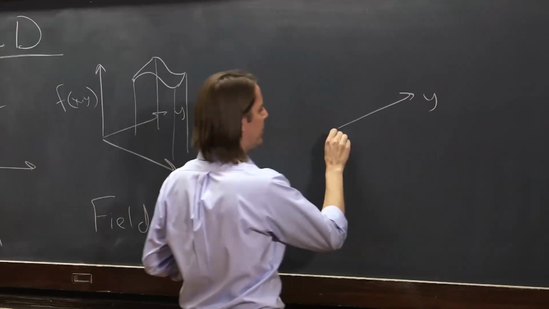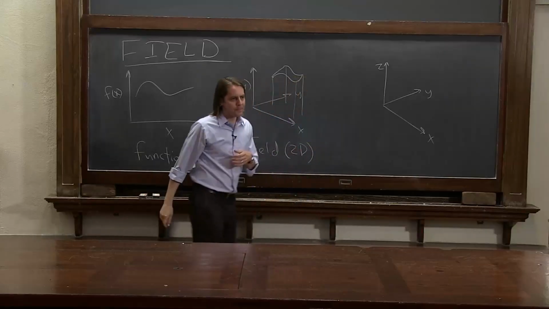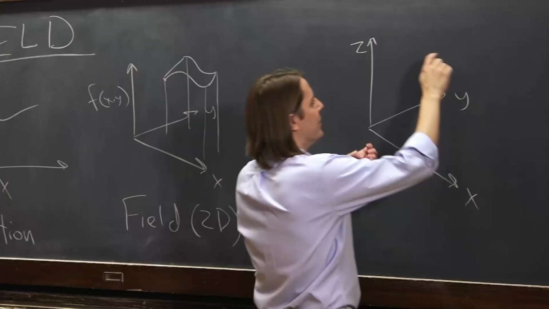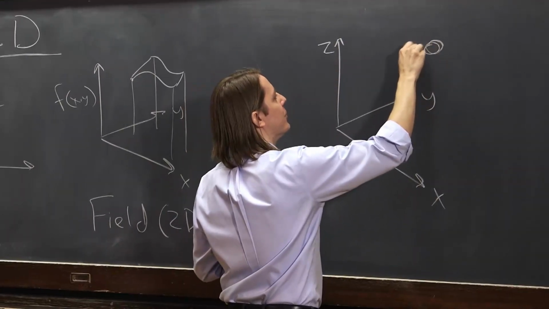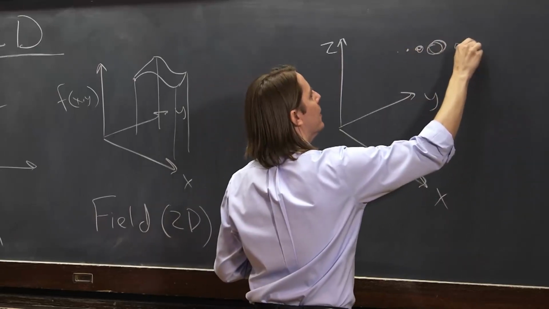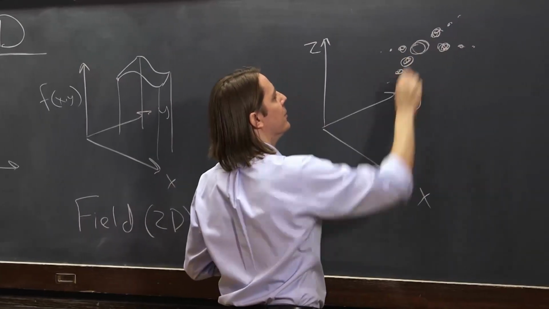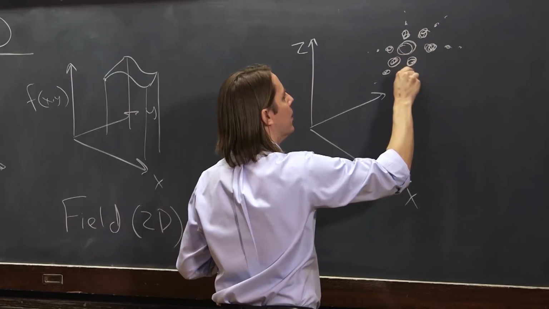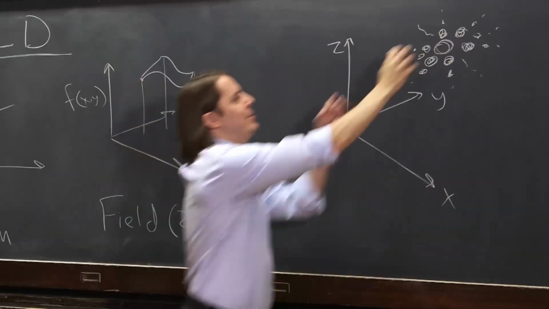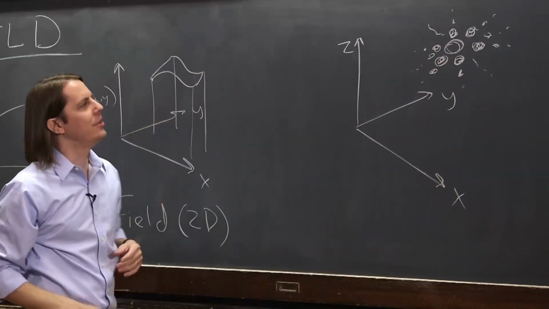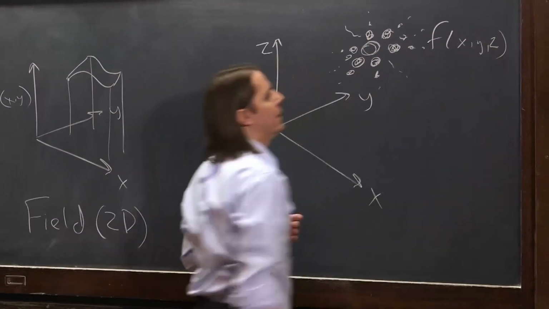And you might say, well, what about 3D? Could you have a 3D field? And the answer is yes, of course you can. X, y, and z, and now it becomes hard to draw. Okay? So here, if I were going to draw this field by saying the size of the circle represents the size of f, I could have a big circle right here and have the circles get smaller as I go farther away there. And I could try to give you some idea of a 3-dimensional thing in space, like that. You can imagine this function, or this field in 3 dimensions gets really big right here and it's small everywhere else. That's one way I could attempt to draw f of x, y, and z.